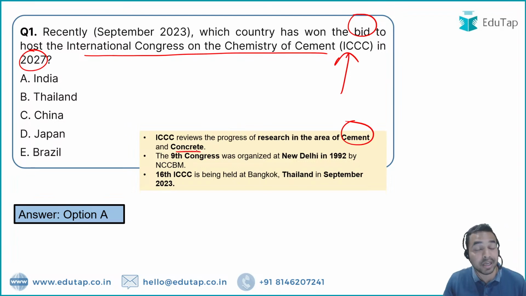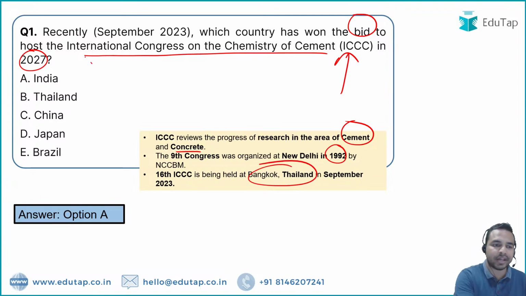अगर हम बात करते हैं last time इंडिया ने इस कांग्रेस को कब होस्ट किया था, it was basically in 1992 in New Delhi. और जब हम बात करते हैं presently, अगर हम बात करते हैं इस साल की ये कांग्रेस कहां पर हो रही है, so it is taking place in Bangkok, Thailand. Okay, so these are the important information you have to cover.